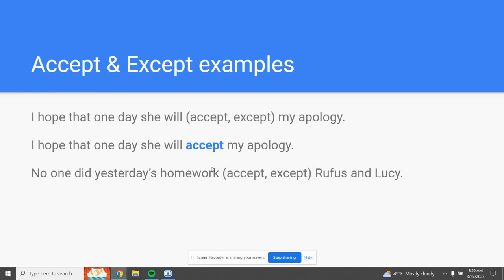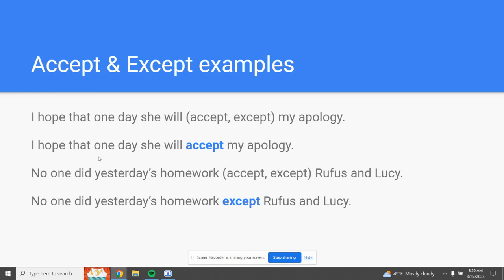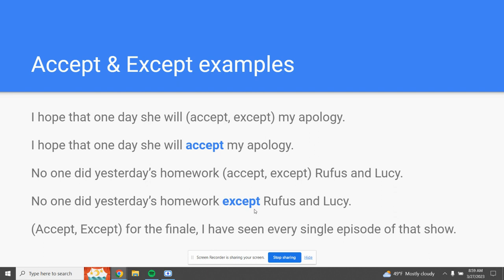No one did yesterday's homework except Rufus and Lucy. This should be EXCEPT. They're excluded. Except for the finale, I have seen every single episode of that show. Again, the finale here is excluded, so we want EXCEPT.